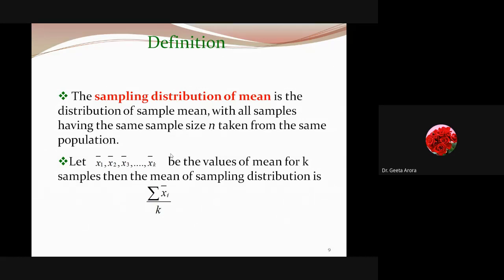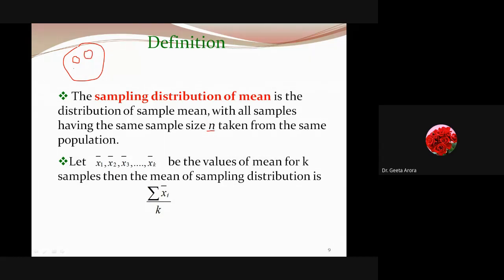The next we have is the sampling distribution of mean. What is the meaning of sampling distribution of mean? Here we are saying that if we have all samples of sample size n taken from the population, we have a population and different samples have been taken.